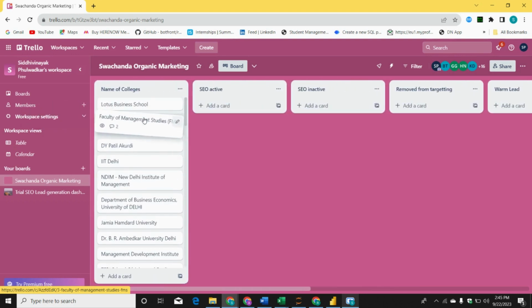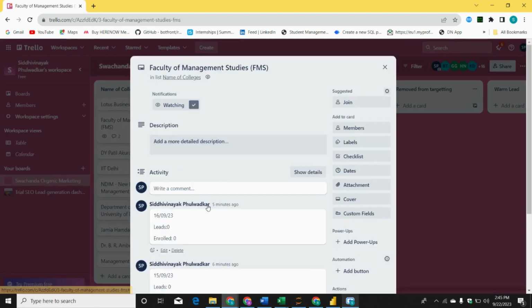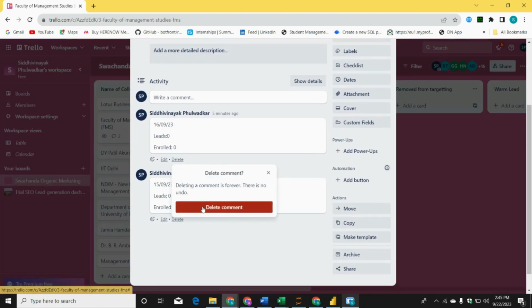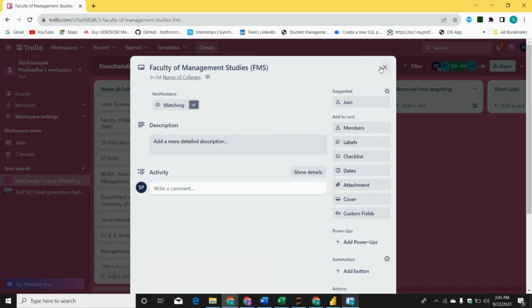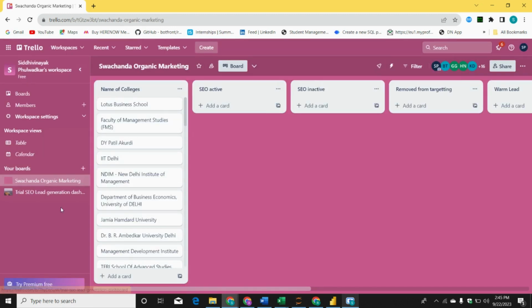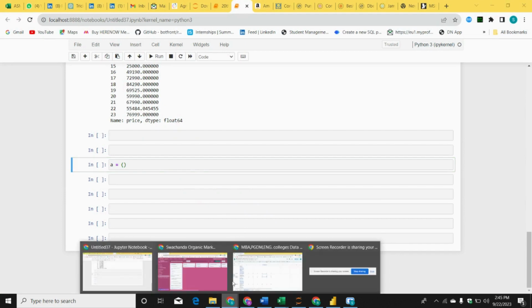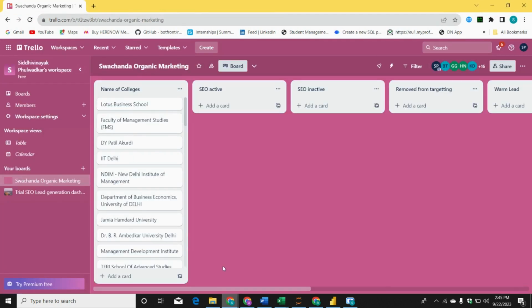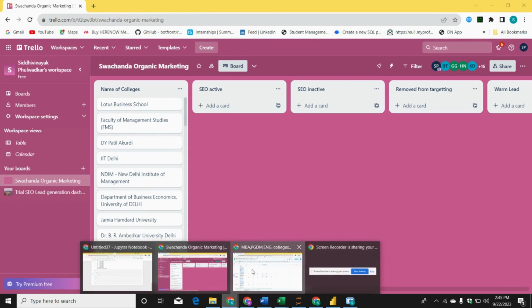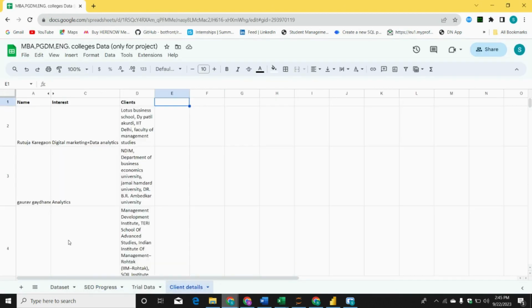Now I will shift this particular thing here and I will delete the comment so that my students can start their project. All right, I hope the things are clear. So all the students can start their project. How can they start? First they have to see which college they have to handle. You have to see which colleges are allocated to which student. These are the clients allocated to Rutuja, these are the clients allocated to Gaurav, and so on.